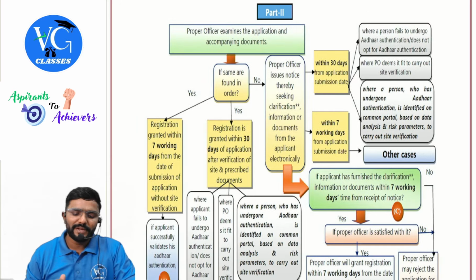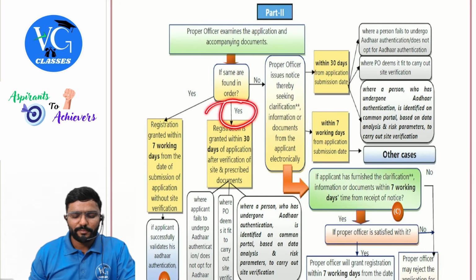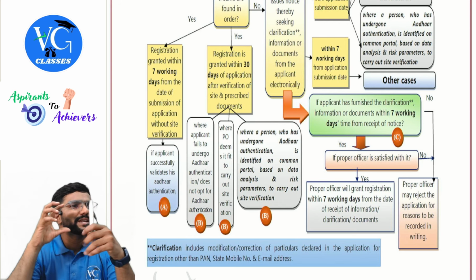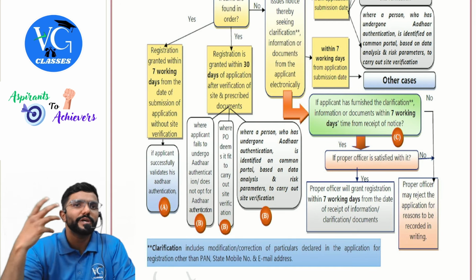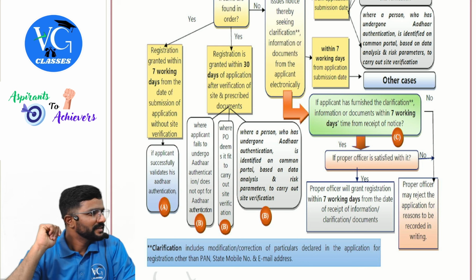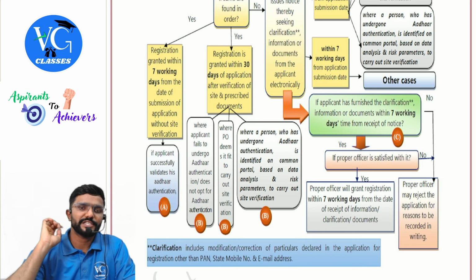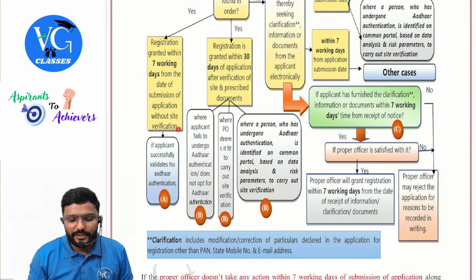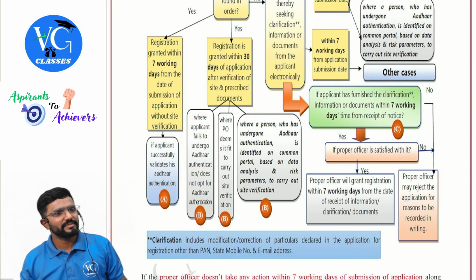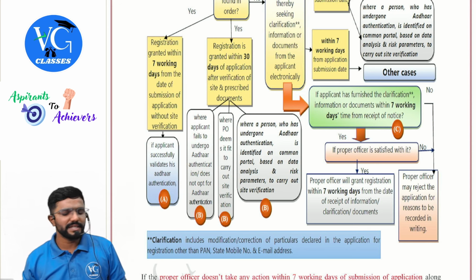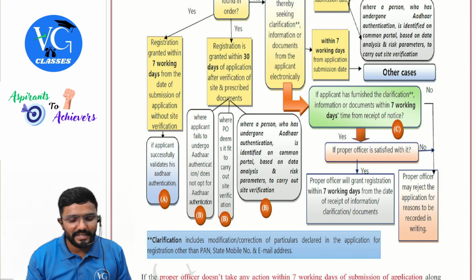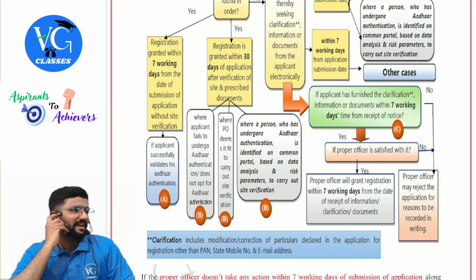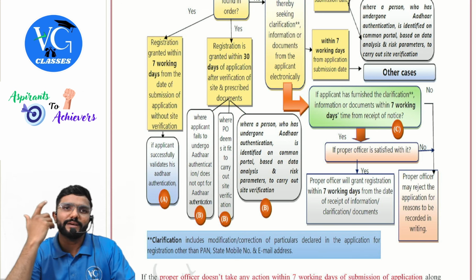Sir, the application is found okay, everything is okay, but the proper officer wants to do site verification. Site verification means what? He physically wants to come to your business place and check it and have a verification. Sir, in which all cases can he do it? Where the applicant fails to undergo Aadhaar authentication, he is not able to do Aadhaar authentication, or else he has done Aadhaar authentication, but still the proper officer feels, I want to go and physically check. Can he come? Yes.